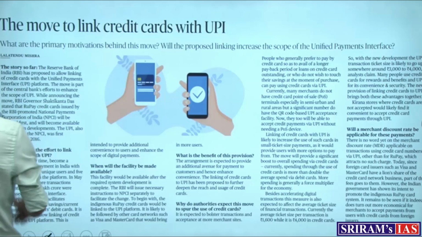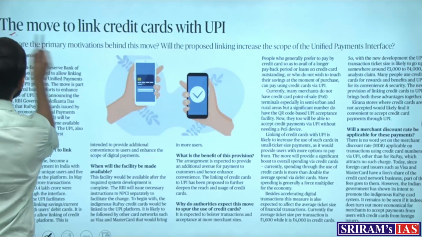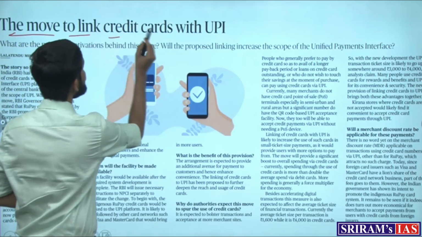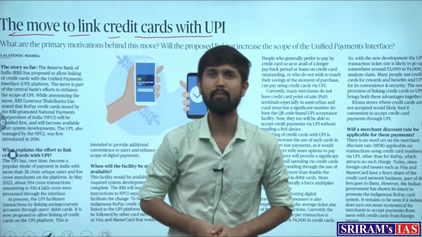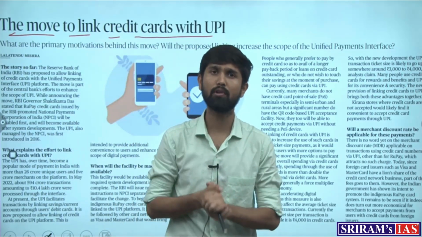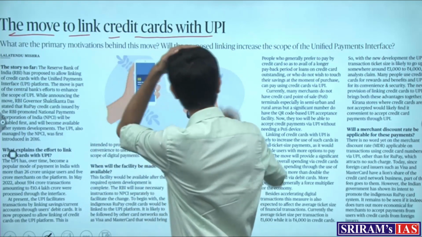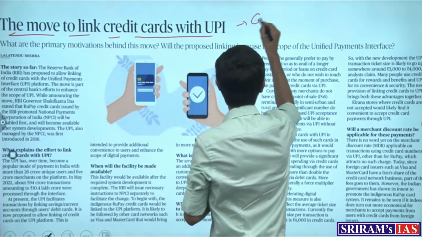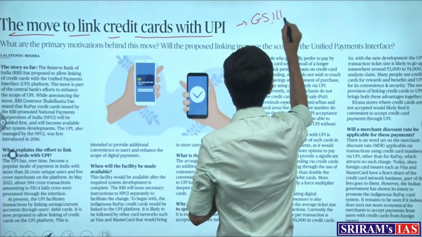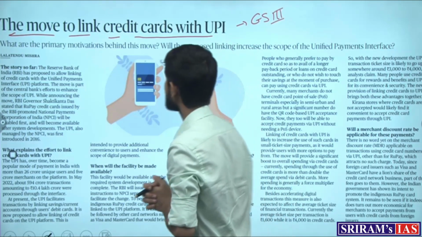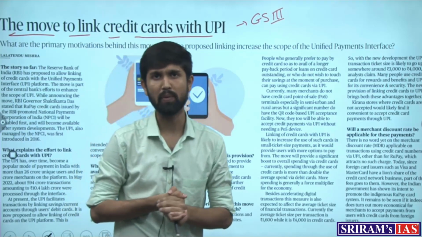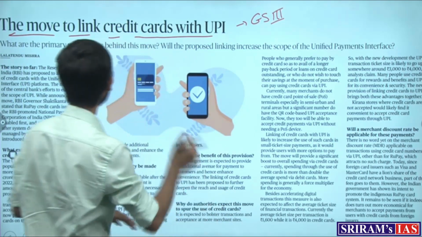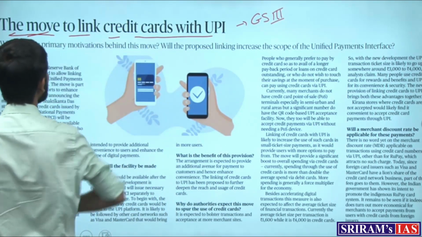The next article which appears in the newspaper talks about the move to link credit cards with UPI. Now UPI as a concept becomes very important from the point of view of examination, from the perspective of GS3, and which has been repeatedly focused on by UPSC in the prelims examination, asking questions with the various aspects of UPI. So now what has been the new move with respect to the UPI?